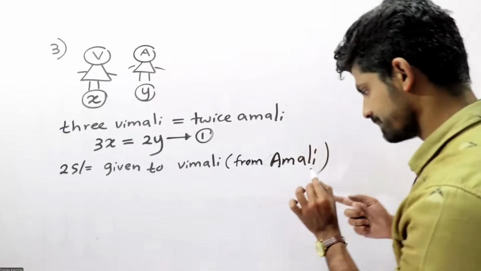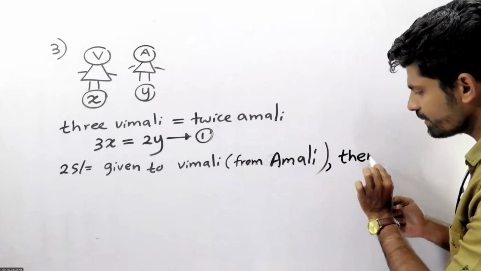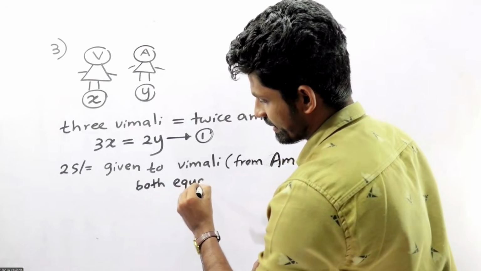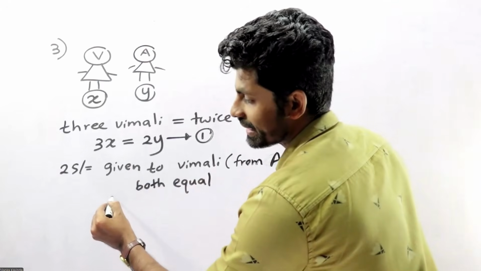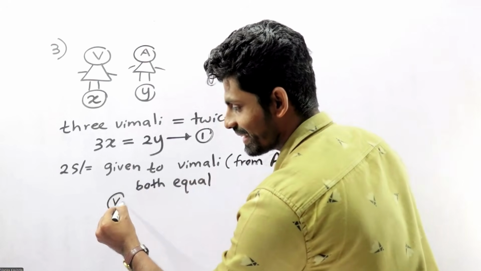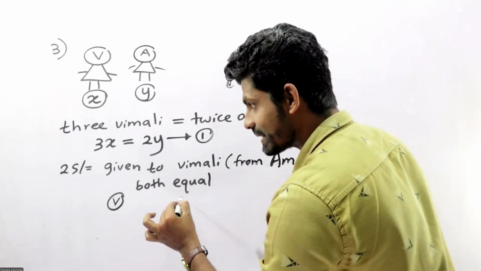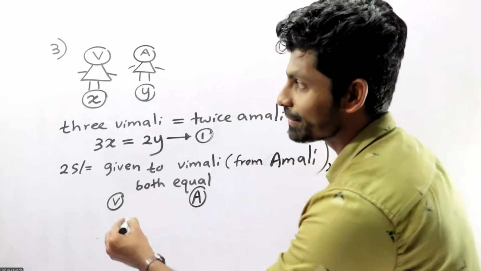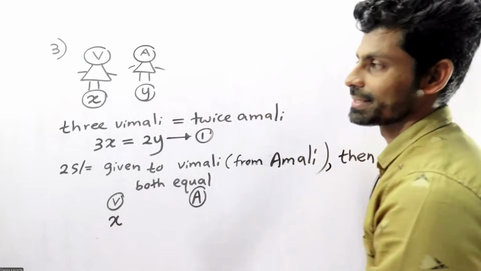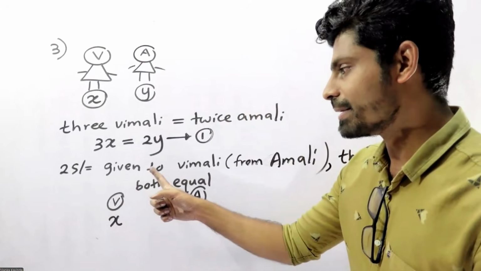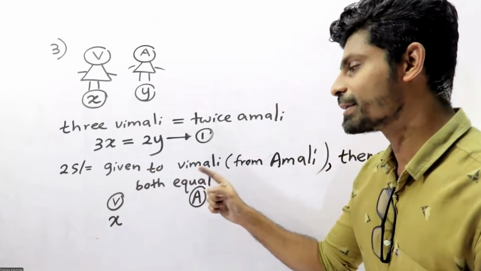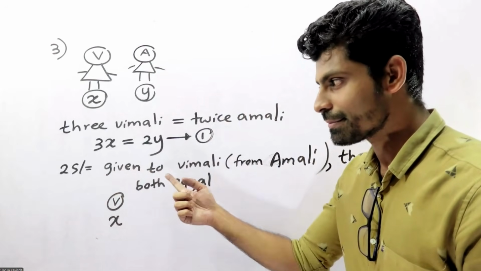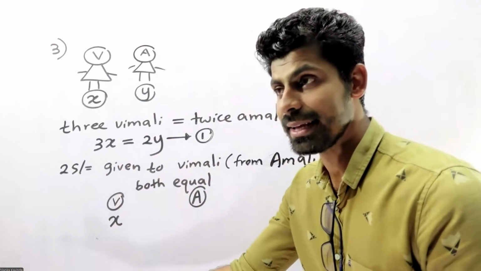Then both are equal. This is Vimali, then Amali. Now what is the money that Vimali has? X. 25 rupees given to Vimali.